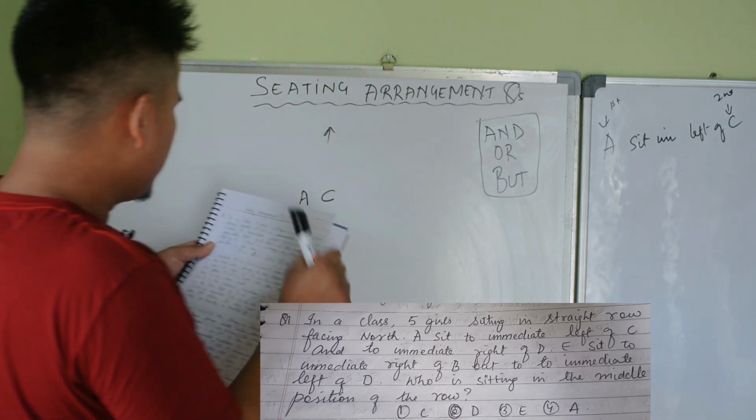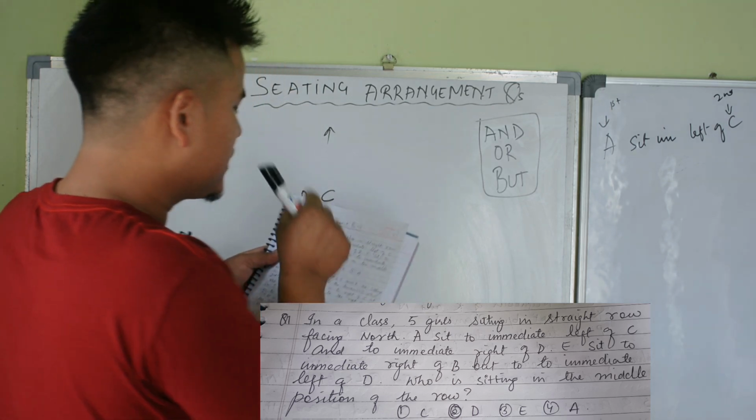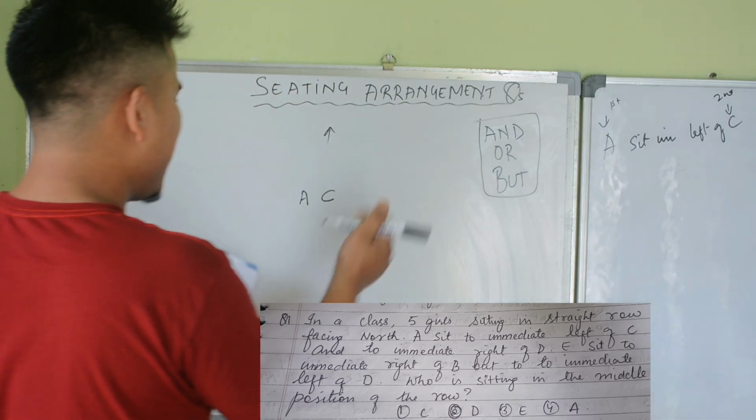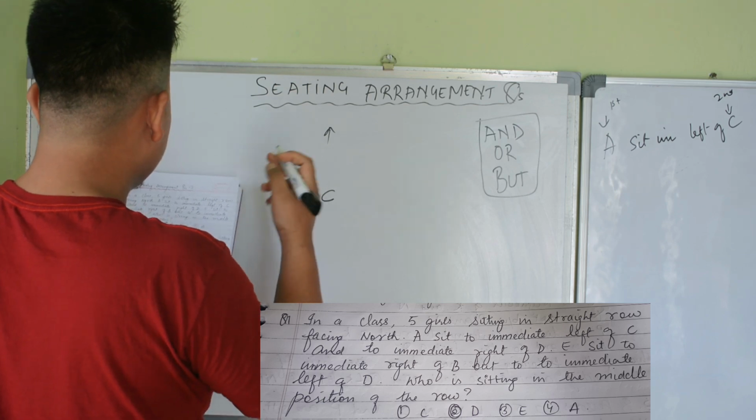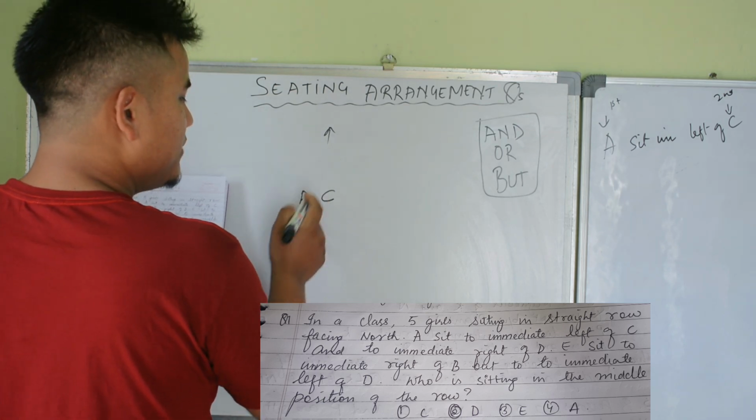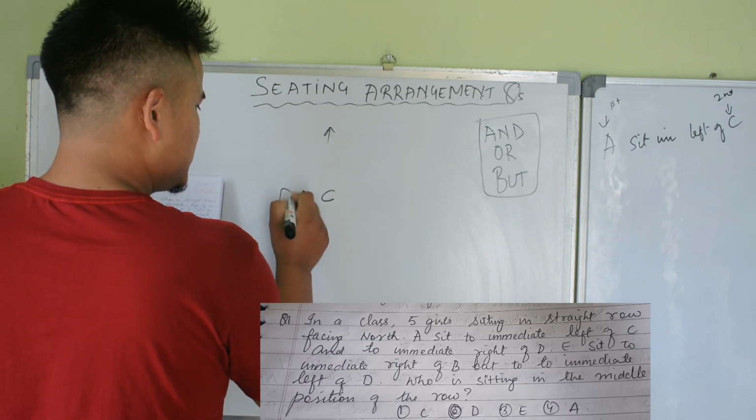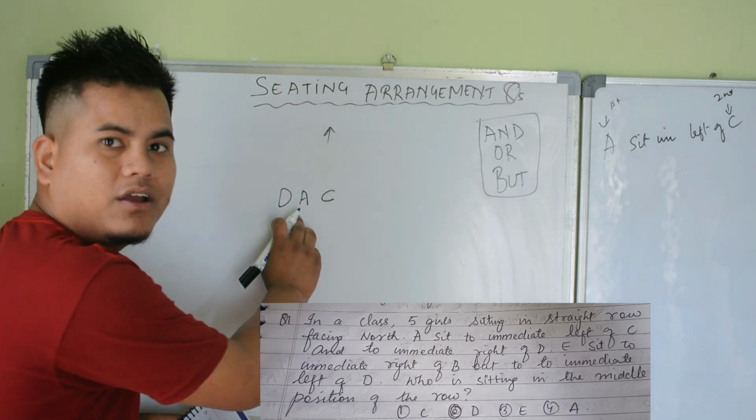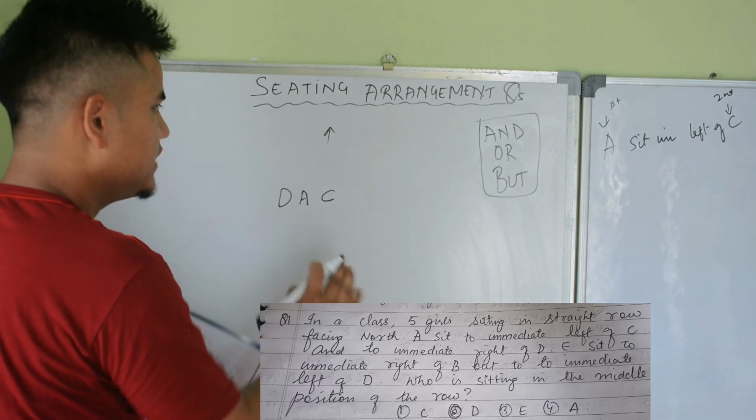In this case, what does it say? A sits to the immediate left of C and to the immediate right of D. Who sits to the immediate right of D? A.